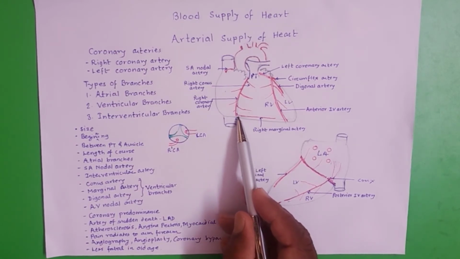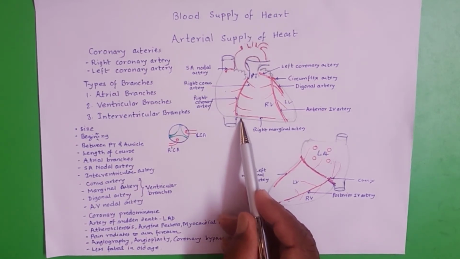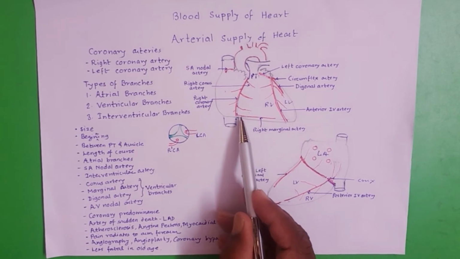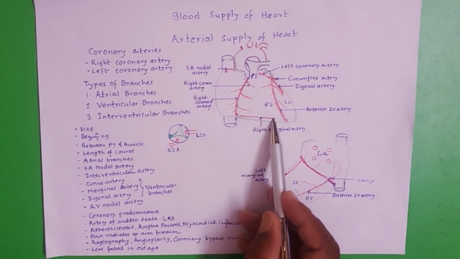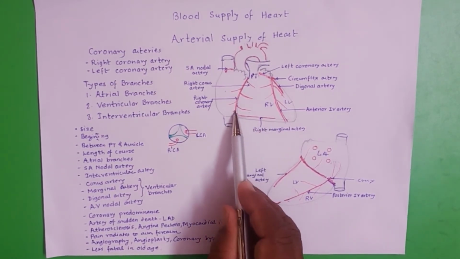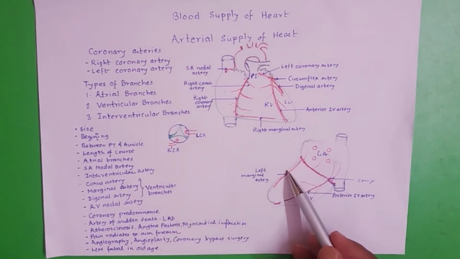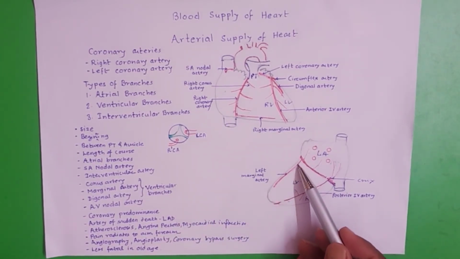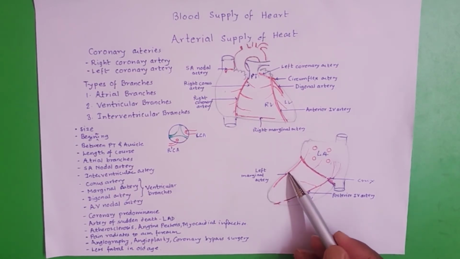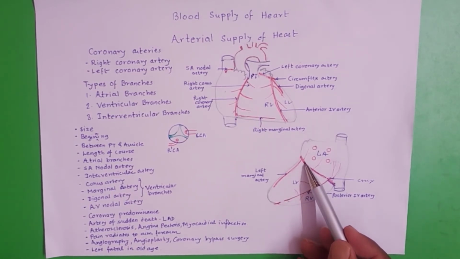There are two marginal arteries. Along the inferior border of the heart, there is the right marginal artery, which is a branch of the right coronary artery, while along the left border of the heart, there is the left marginal artery, which is a branch of the circumflex artery. The circumflex artery is a branch of the left coronary artery.